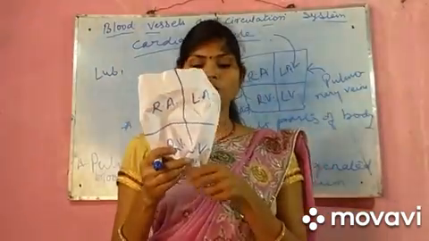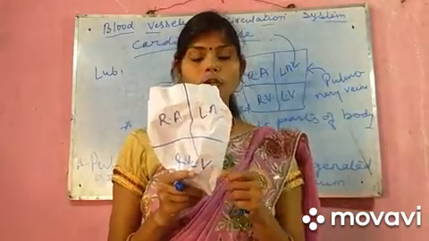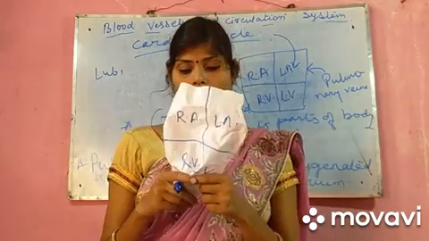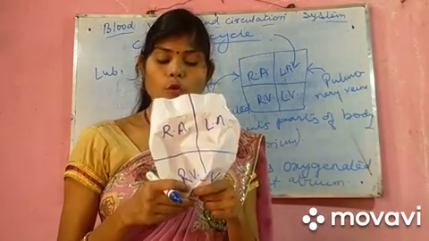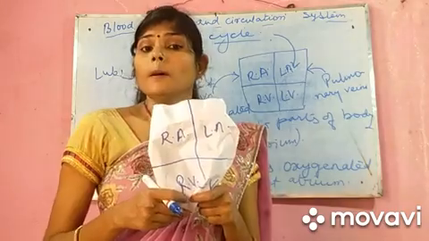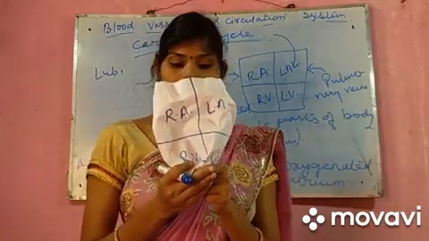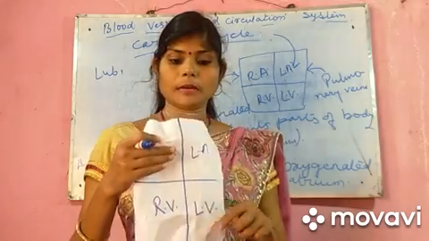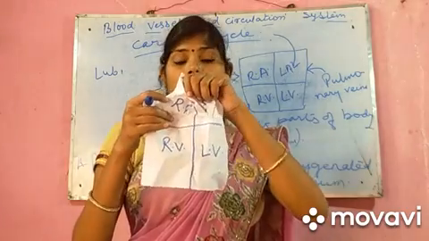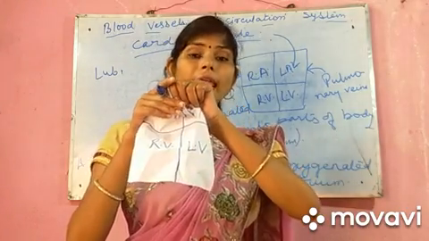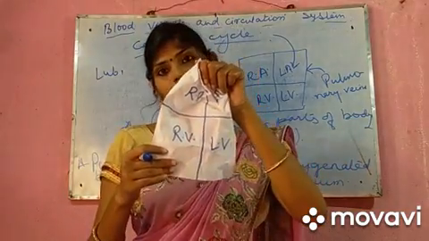Now the blood from the left ventricle will go into the aorta and the blood from the right ventricle will go into the pulmonary artery. Then the auricles will again contract and the ventricles will be at rest.